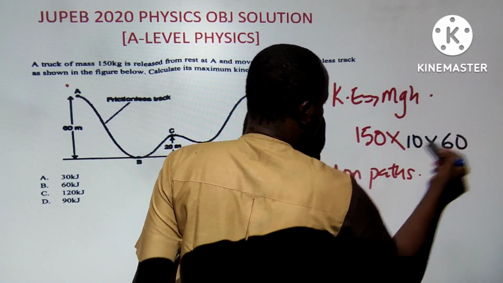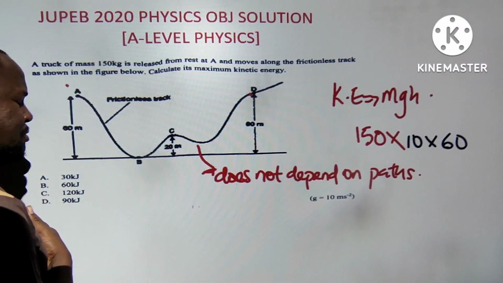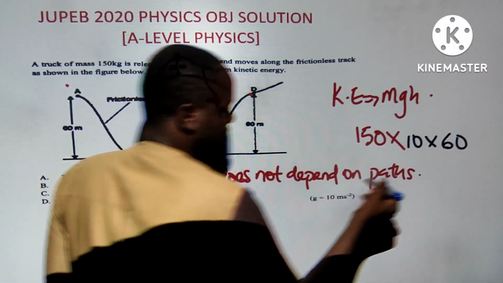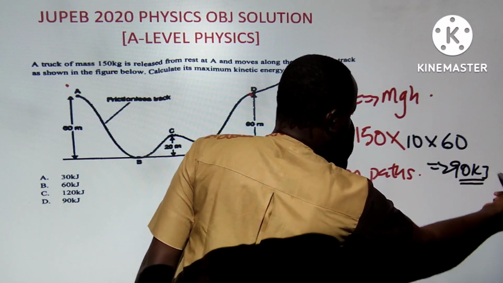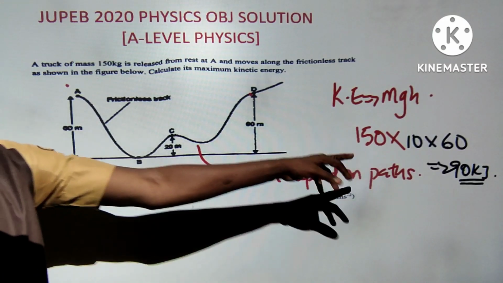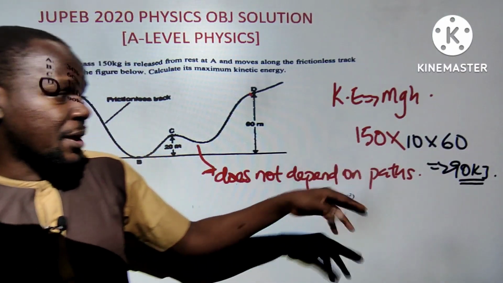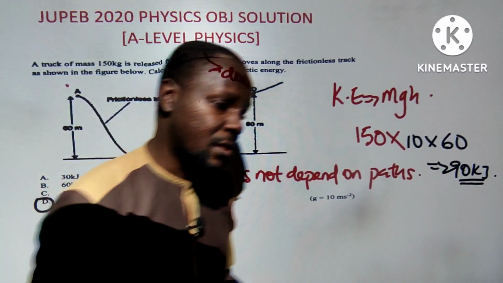Multiplying this, 150 times 10 is 1,500, times 60 is 90,000. So this should be 90 kilojoule. You can check that against the answer options. That's 90 kilojoule, which is 90,000 joules. Next question.